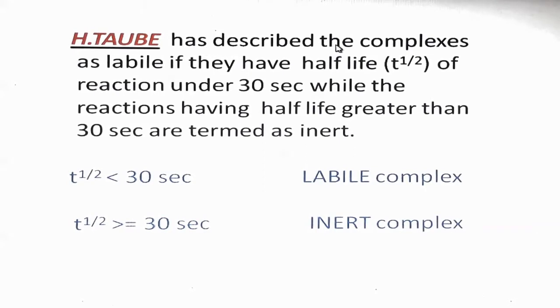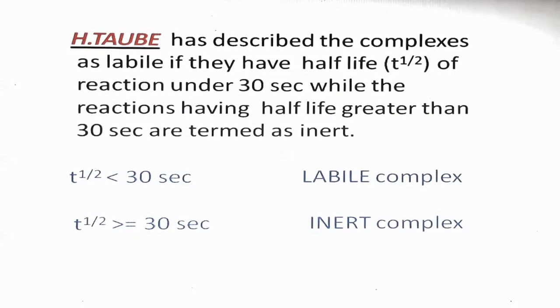He described that complexes are labile if they have a reaction half-life under 30 seconds, while reactions having a half-life greater than 30 seconds are termed inert. So if the half-life is less than 30 seconds, the complex will be labile, while if the half-life is equal to or more than 30 seconds, the complex will be inert.